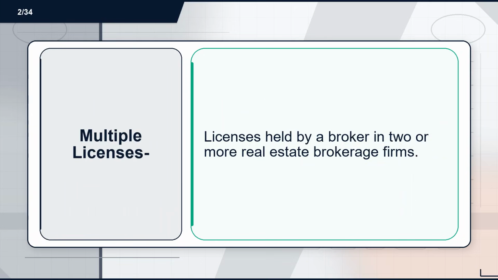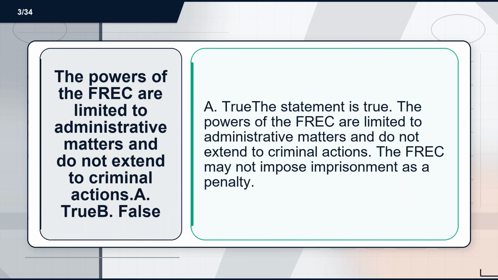Flashcard 2. Term. Multiple licenses. Definition. Licenses held by a broker in two or more real estate brokerage firms. Flashcard 3. Term. The powers of the FREC are limited to administrative matters and do not extend to criminal actions. A. True. B. False. Definition. A. True. The statement is true. The powers of the FREC are limited to administrative matters and do not extend to criminal actions. The FREC may not impose imprisonment as a penalty.